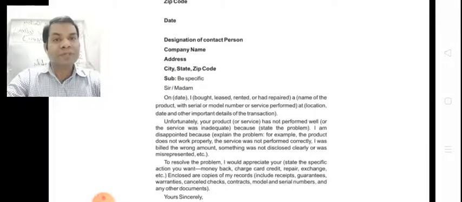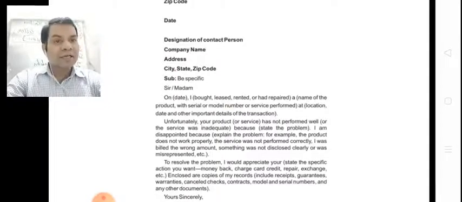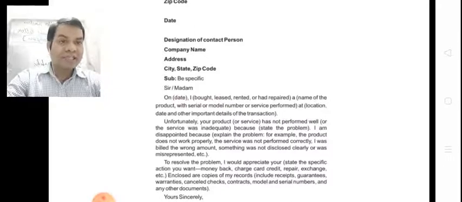For example, the product does not work properly, the service was not performed correctly, I was billed the wrong amount, whatever your problem, something was not disclosed clearly or was misinterpreted or misrepresented, etc. To solve the problem, I would appreciate your stating the specific action you want: money back, charge card credit, repair, exchange, whatever you want.